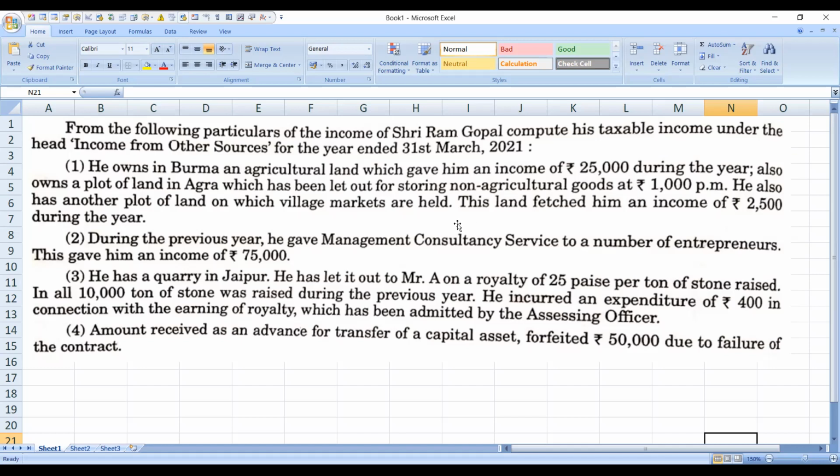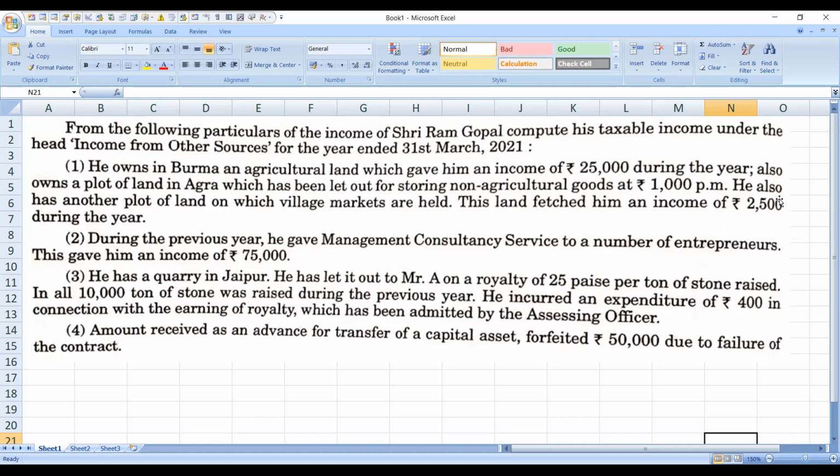Next, he also has another plot of land on which village markets are held. So this last point is related to what we were discussing earlier. Here, in his plot, a village market was held.